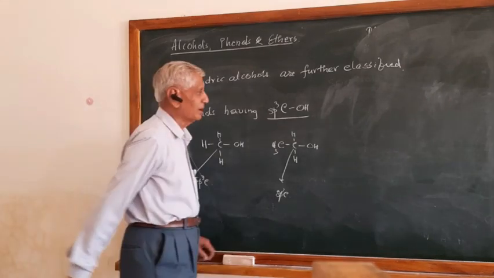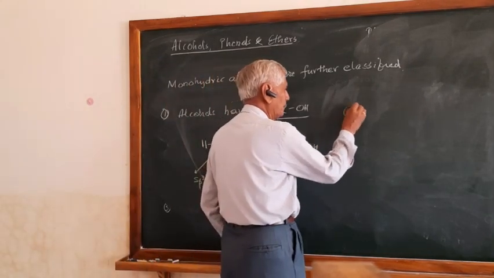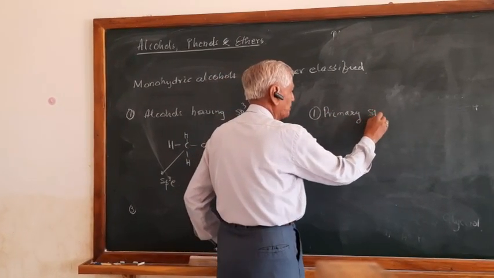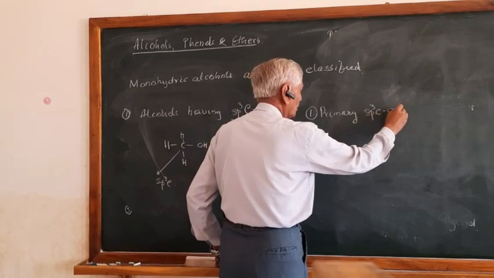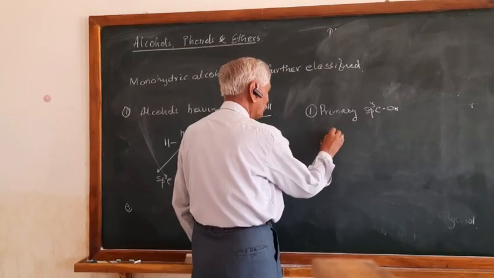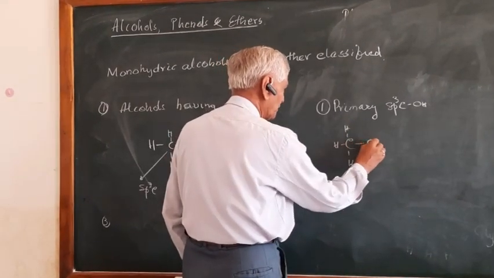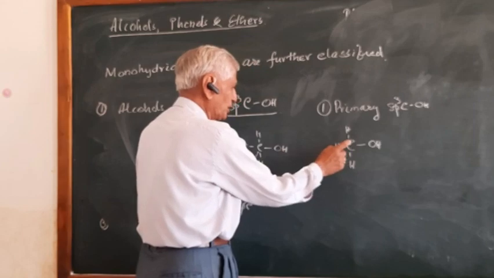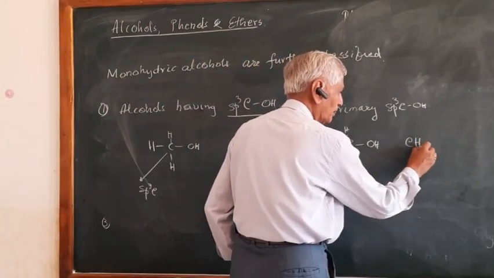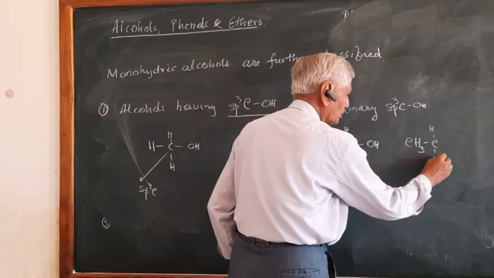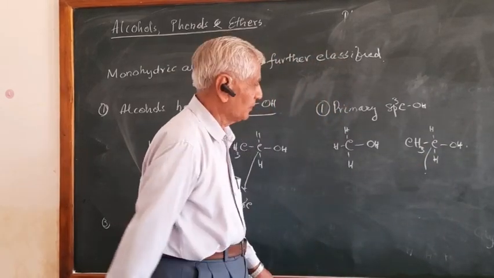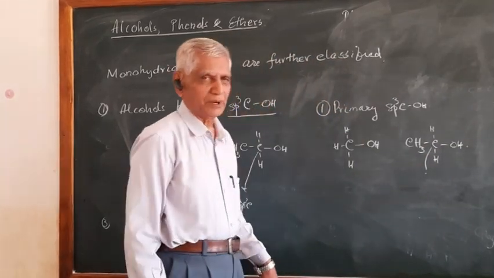Say for example, primary sp3 OH group. Say example here, CH3OH itself. You know this is sp3 carbon. CH3CH2OH. This is again sp3 carbon. Now these are primary carbons.